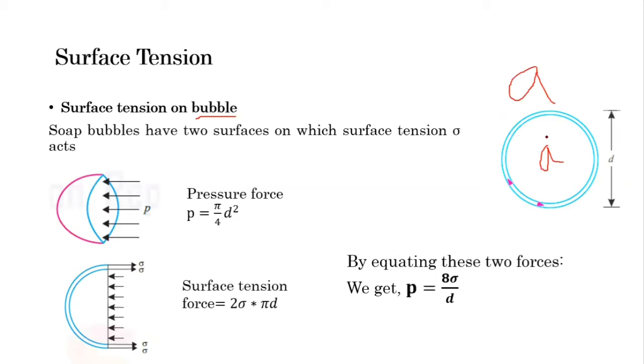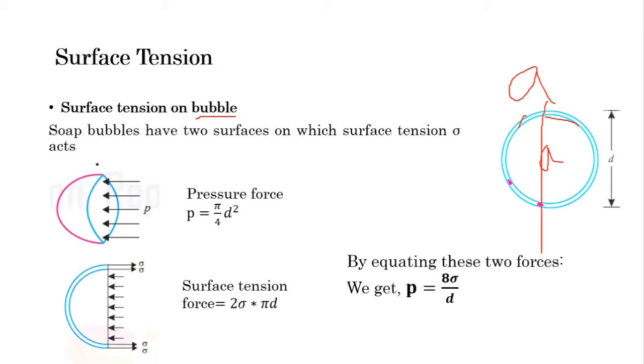So here there are two surfaces. One is the outer surface, this surface, and another is this surface. Both are in contact with air. So there are two places where the surface tension acts. So again, for the analysis purpose, if we cut this bubble in the vertical position, then we get this type of portion.